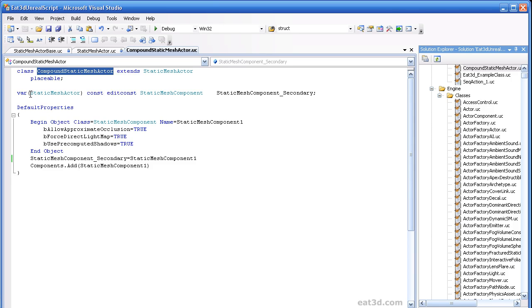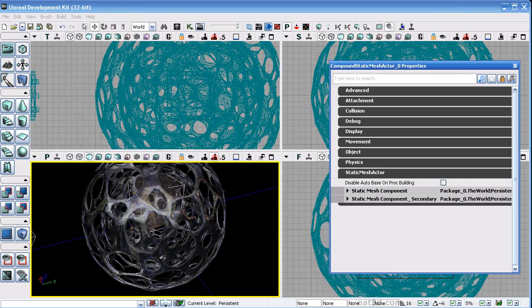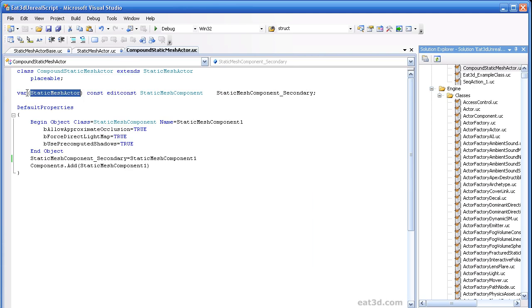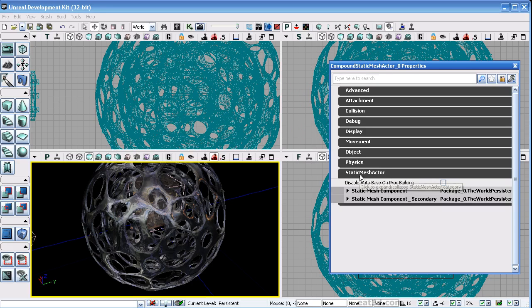And the other thing I liked about this example is that it just reinforced what you can do as far as placing your own custom properties in here. So, just to kind of review the variables, if we had left off the parentheses completely, this static mesh component would not even show up. And since we're not setting a default anywhere, essentially it would be useless because you couldn't actually change what was being set to it. But by making it editable in the editor with the parentheses, as well as specifying which category or group of properties, which in this case is static mesh actor, you have a very readable property menu here that is kind of intuitive as far as what's here and what's stored here.